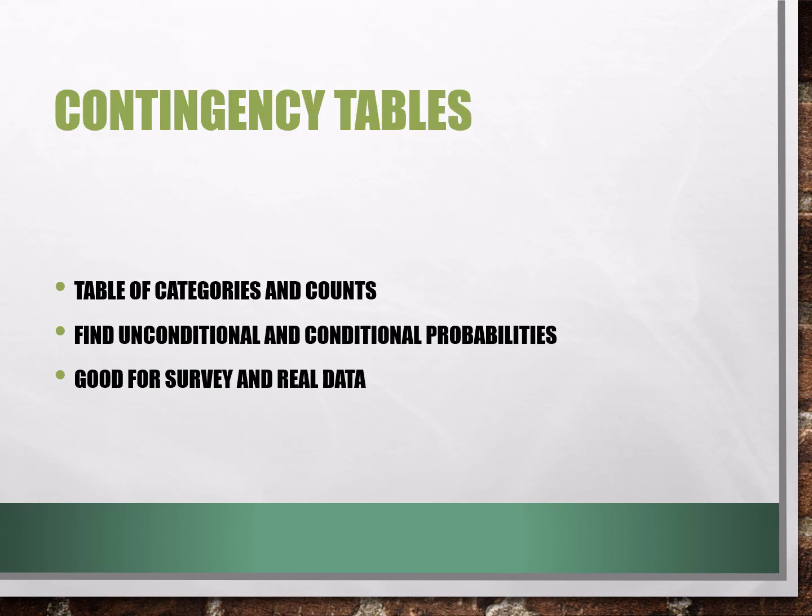Contingency tables. Table of categories and counts. Find unconditional and conditional probabilities. Good for surveys and real data. A contingency table helps us organize the data into categories. We can read the table to find simple probabilities and conditional probabilities. These tables are common in statistics, surveys and research.